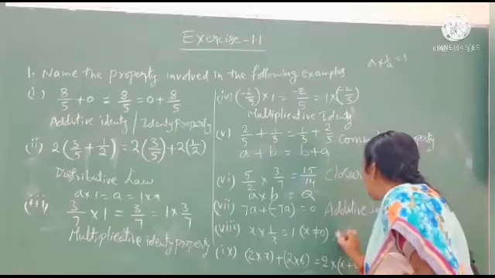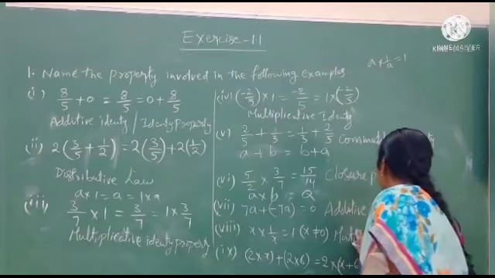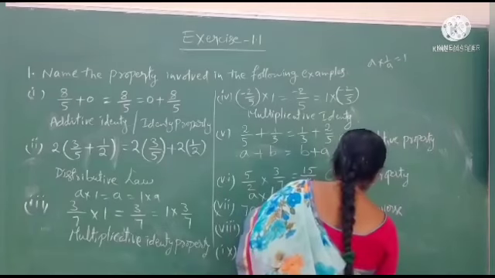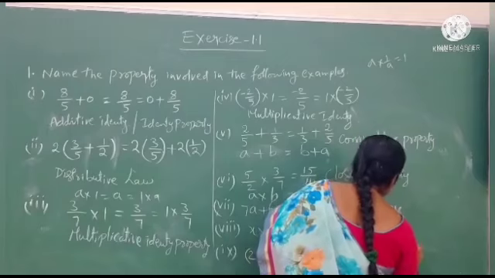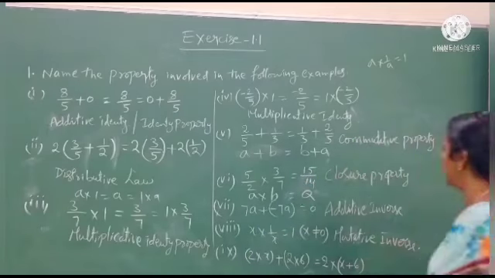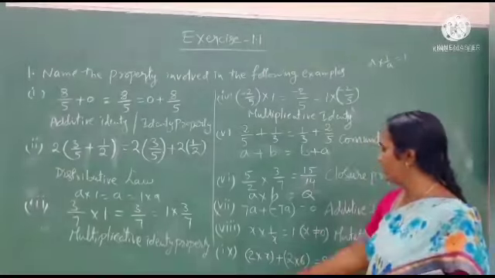This is the multiplicative inverse. This is x into 1 by x equals 1. After that we will go for the next question.